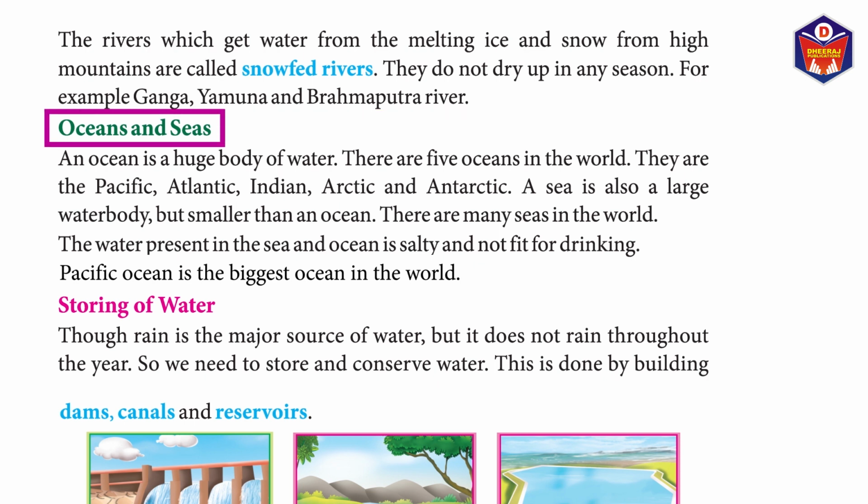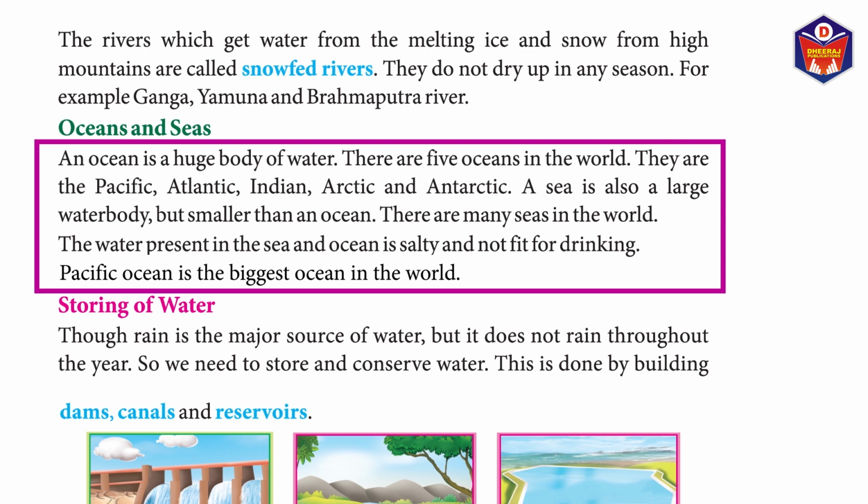Oceans and seas. An ocean is a huge body of water. There are 5 oceans in the world. They are the Pacific, Atlantic, Indian, Arctic, and Antarctic. A sea is also a large water body but smaller than an ocean. There are many seas in the world. The water present in the sea and ocean is salty and not fit for drinking. Pacific Ocean is the biggest ocean in the world.